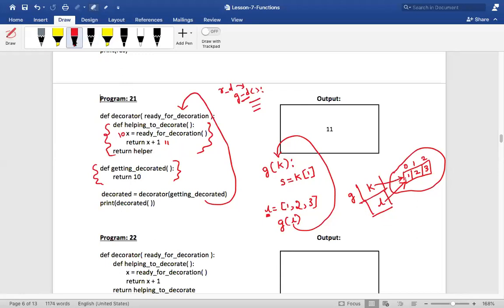This is not helper. The name is helping to decorate. Helping to decorate. Is that okay, my dear friends? Yes. It's not helper. Instead of that, I just wrote it as helping to decorate. Okay. Now, did you understand so much?